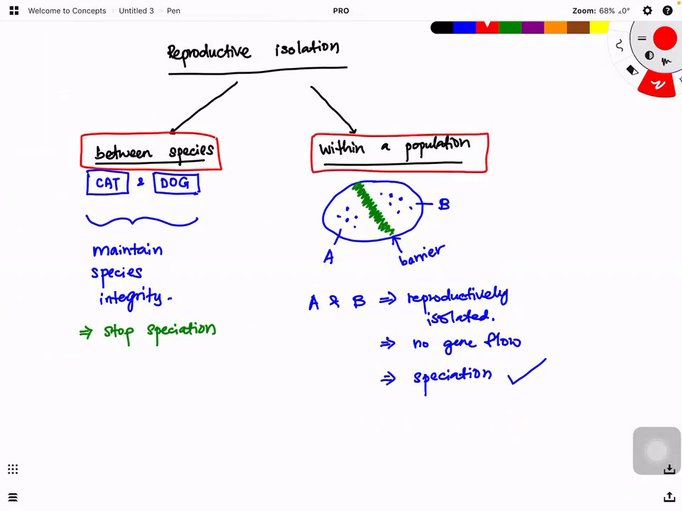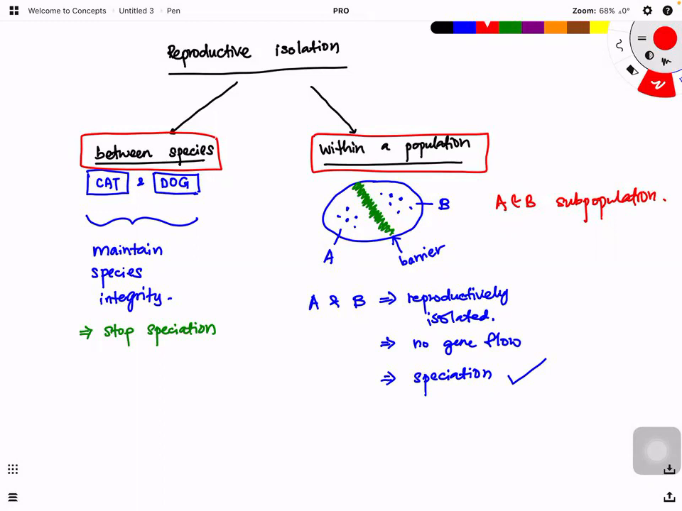So one population now becomes A and B as subpopulations. When they become subpopulations, it means that A and B are now reproductively isolated, due to the barrier. This barrier can be anything, and we're going to look at it later. Due to this barrier, A and B are now reproductively isolated. When they are reproductively isolated, there's no gene flow, so you cannot maintain a shared gene pool anymore. A and B become so diverged already.